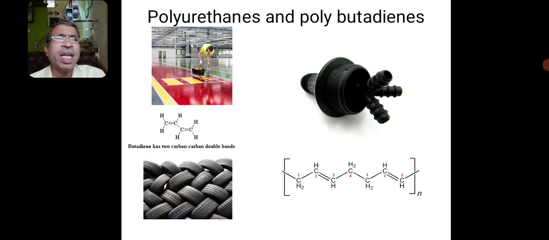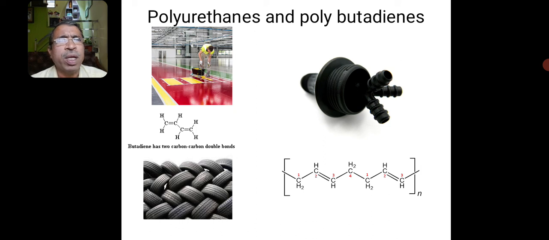These polyurethanes and polybutadienes. The polybutadienes are present in the tires. And also in water treatment or in supplying the waters, such molding materials are used.